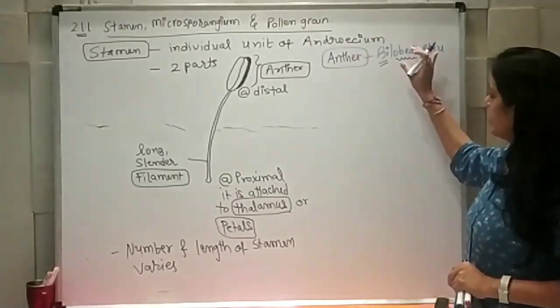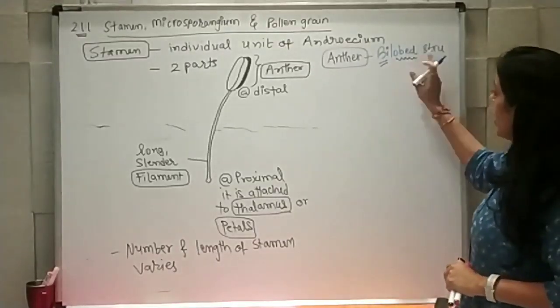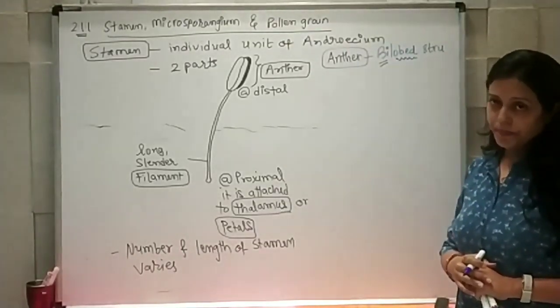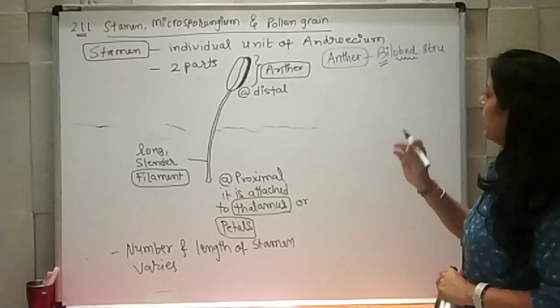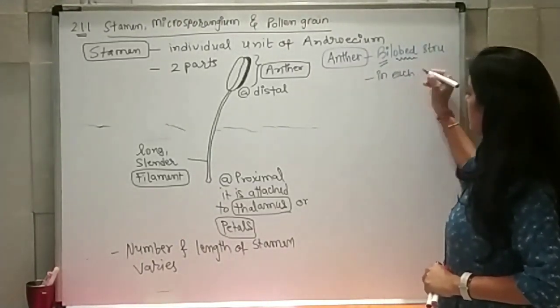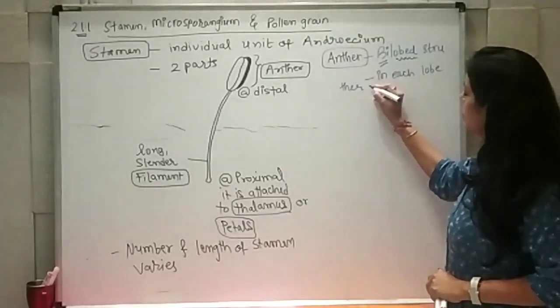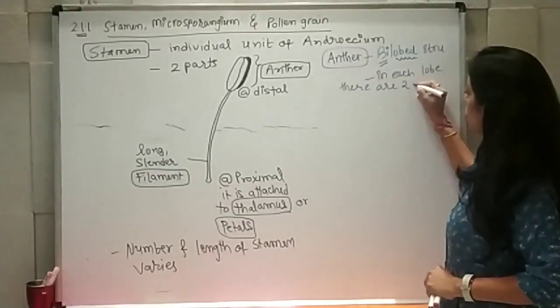So anther is having a two-cavity structure known as bilobed structure, and in each lobe there are two theca.